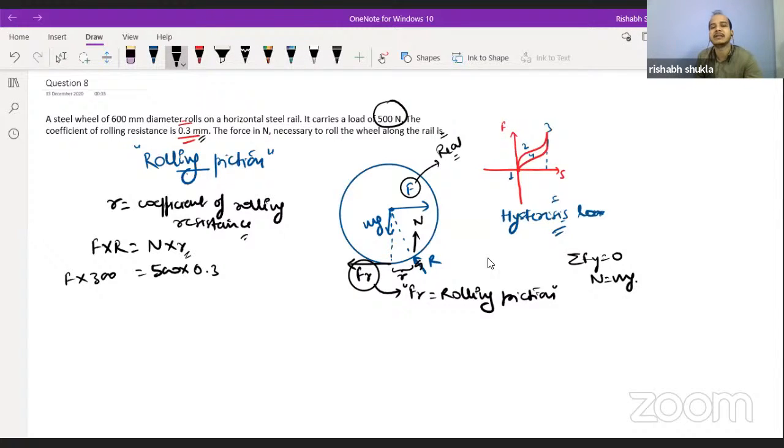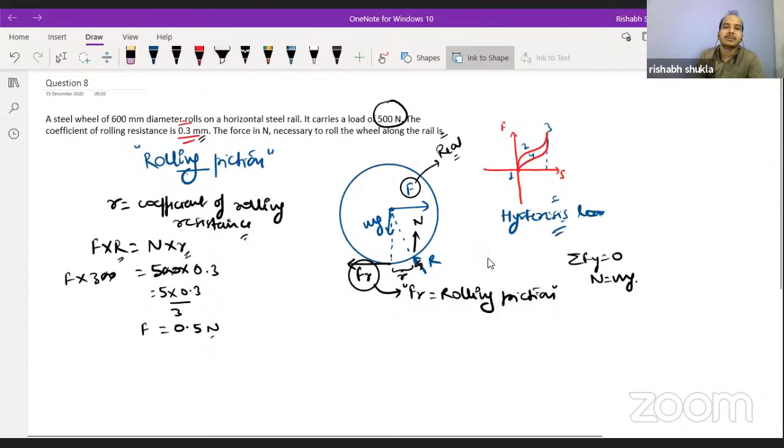Here it is the coefficient of rolling resistance, and here is the radius of the wheel. From here you will find that this is 5 into 0.3 by 3, which is equal to 0.5 newton. So the force which is required by a body to perform pure rolling without being stopped is 0.5 newton.